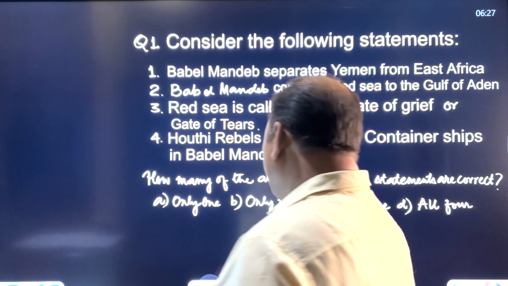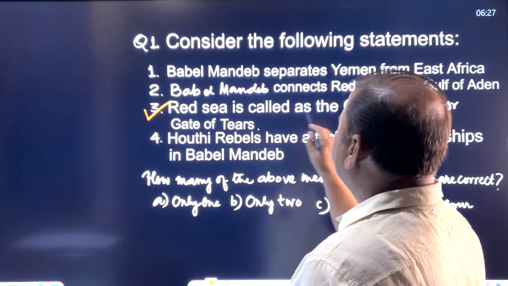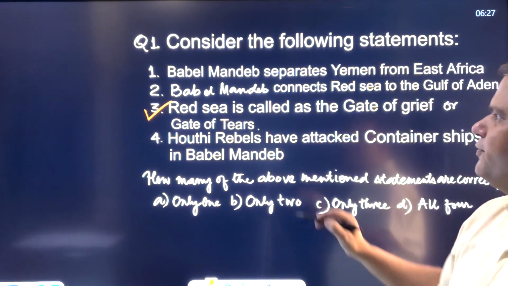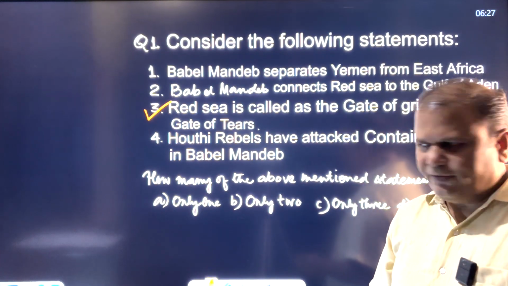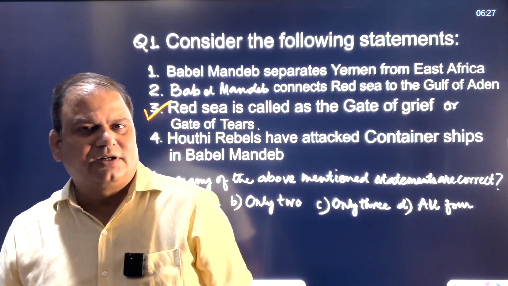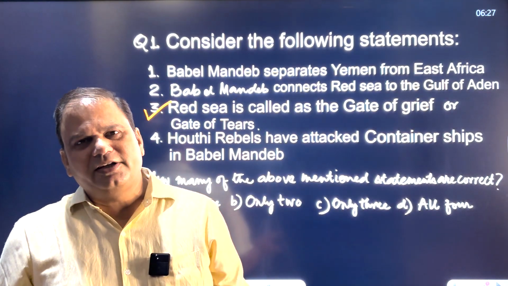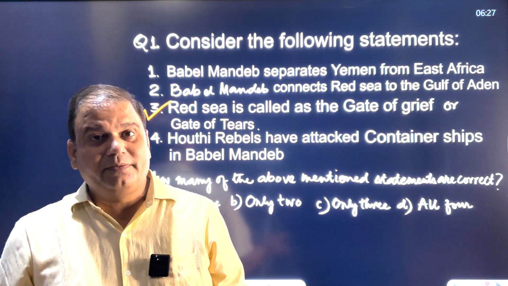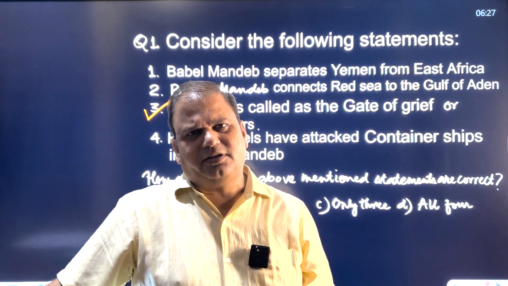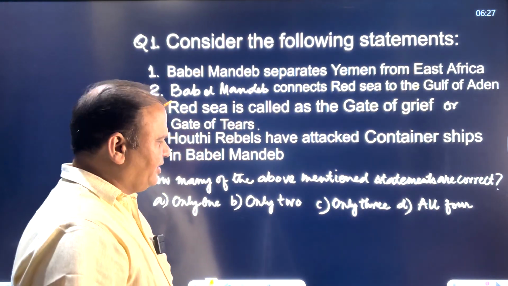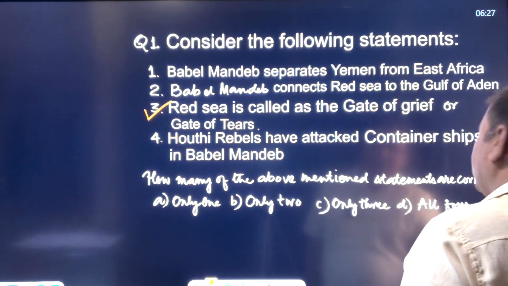The statement which is incorrect is your third statement, because Red Sea is not called the gate of grief or the gate of tears. It is Bab el-Mandeb itself which is called the gate of grief or the gate of tears. As far as the Houthi rebels are concerned, they are a political and military organization, a Shia organization supported by Iran in Yemen, and they are a part of the axis of resistance which Iran has created. We'll discuss that. But let's go on and discuss the second question.